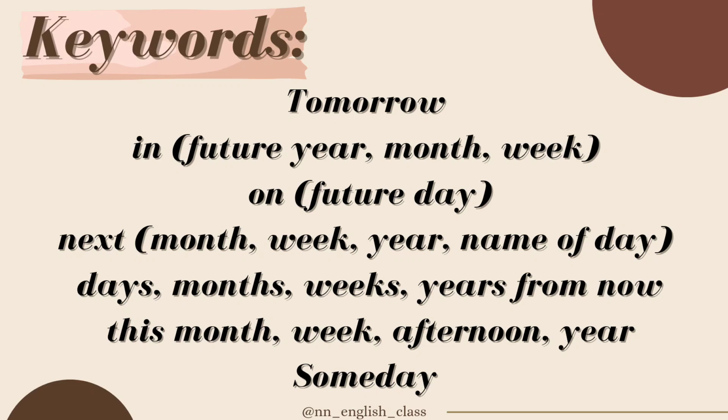The word next plus month or a week or year or name of a day, like next Sunday, next year, next month, or next June, for example. Then we have days or month or weeks or years from now. The key word is from now. So when I say 3 years from now, it means after 3 years. So the action that will happen after 3 years, it means that it will happen in the future.